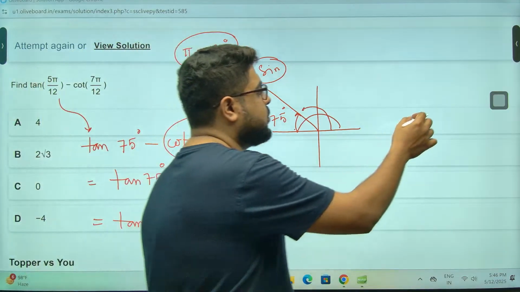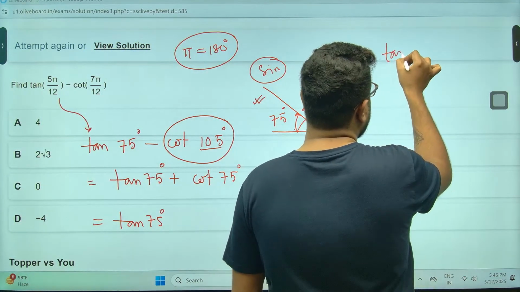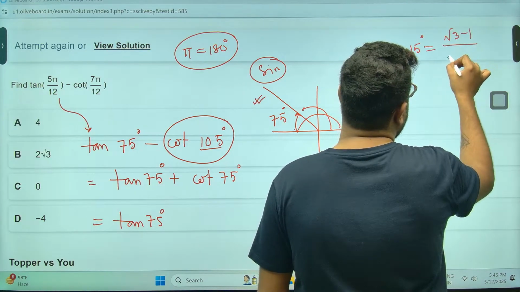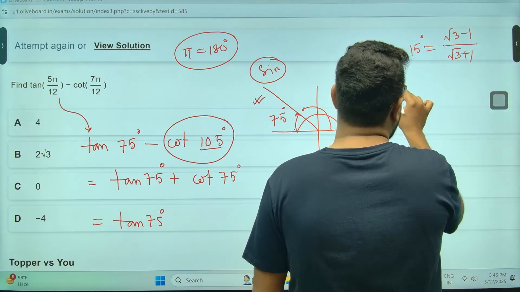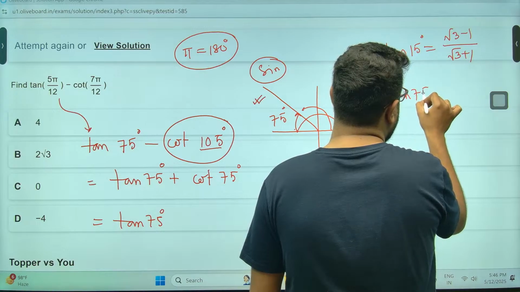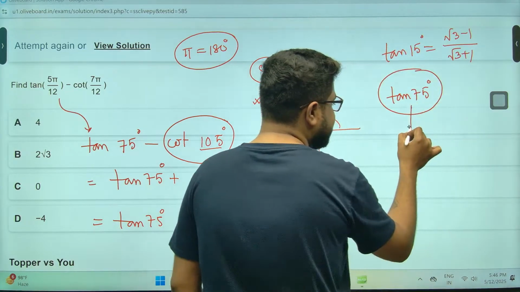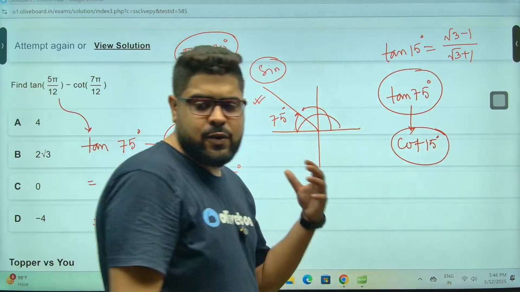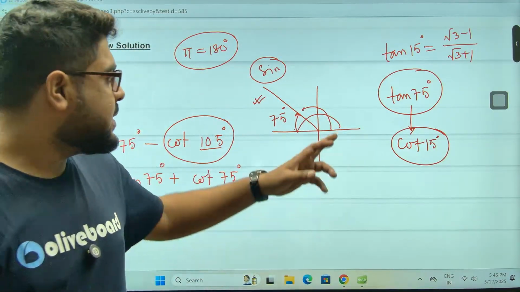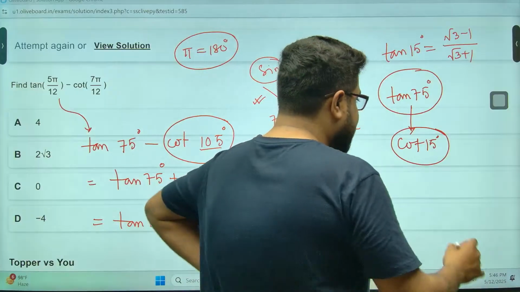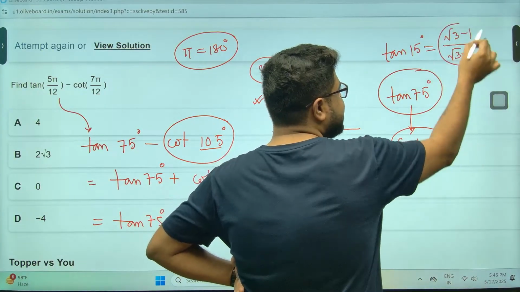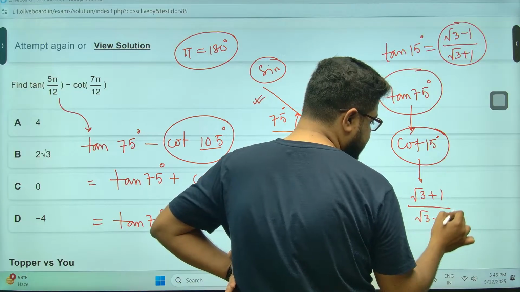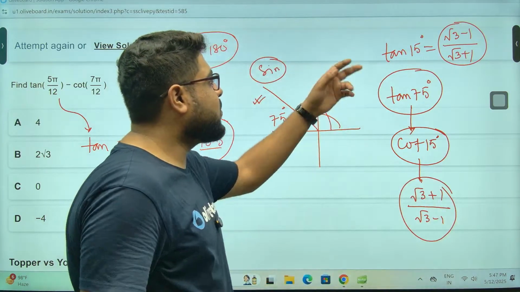Tan 75, let me say this. If you guys don't know, tan 15 degree is root 3 minus 1 by root 3 plus 1. And tan 75, you can think like this, is equal to cot 15 degree. Now you see how you can reduce what you remember, because they are complementary angles. Sir, if tan 15 is this, cot 15 will be the opposite: root 3 plus 1 upar, root 3 minus 1 niche.